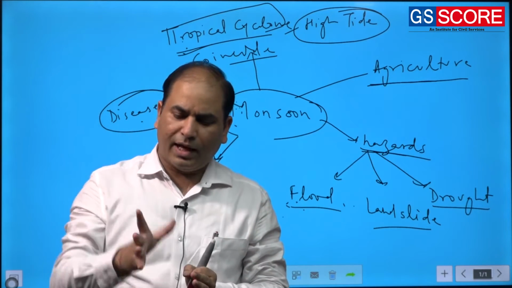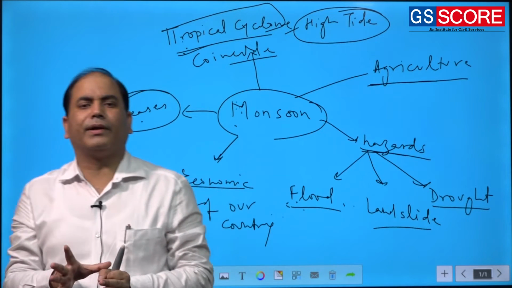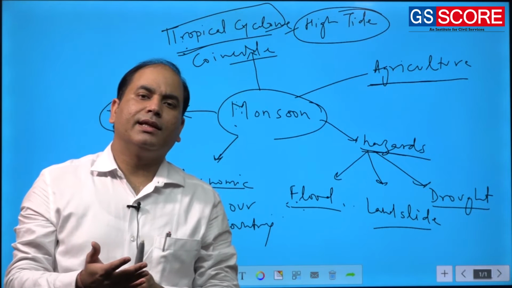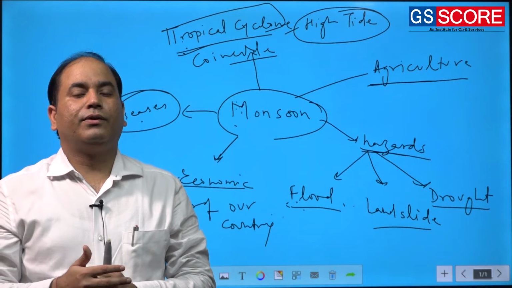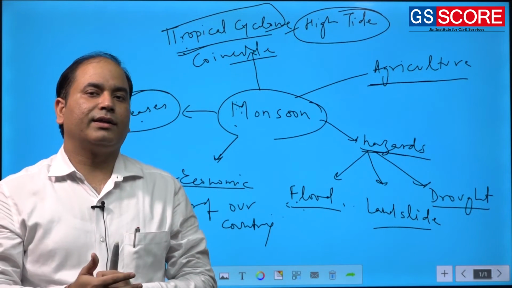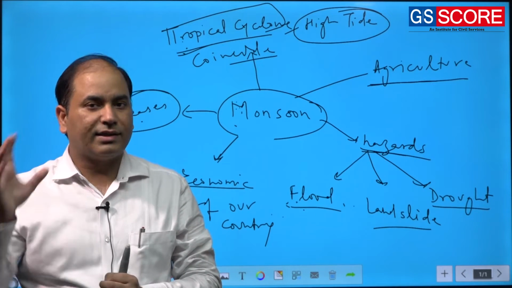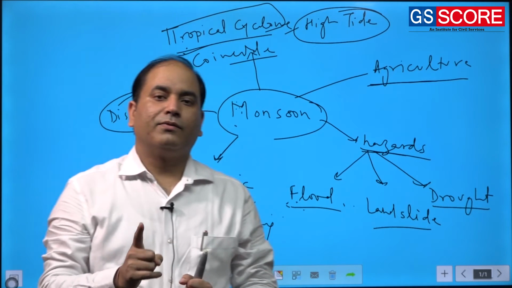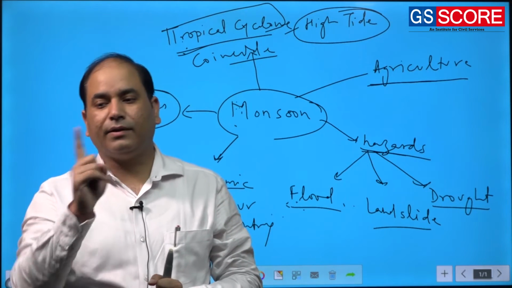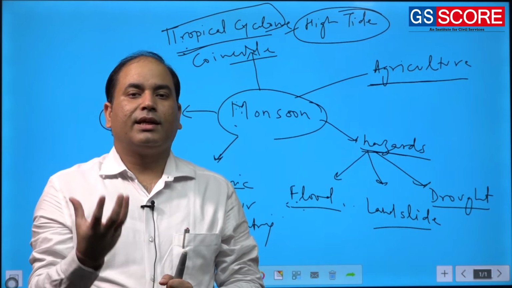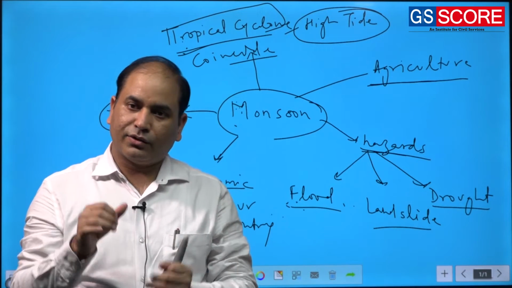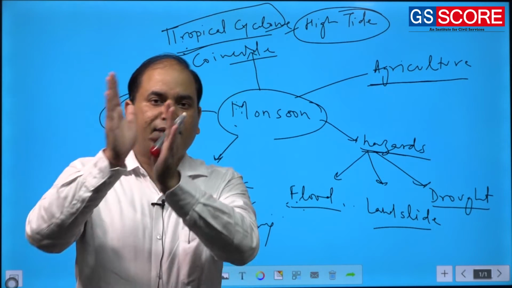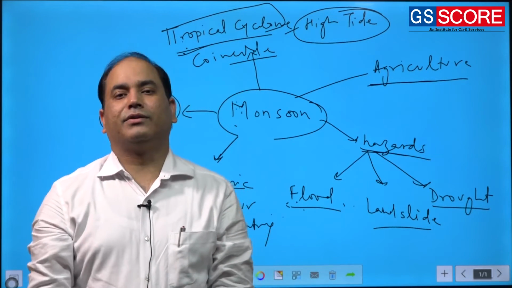We have a great requirement to understand the monsoon very precisely, and to appreciate the changes happening in it. One very important factor causing these changes is climate change itself. So there is a great linkage between the changing climate and the changing dynamics of the monsoon.